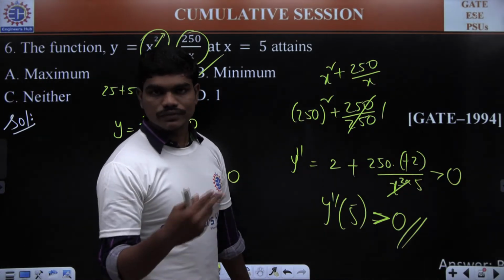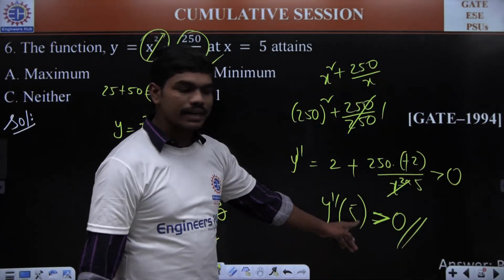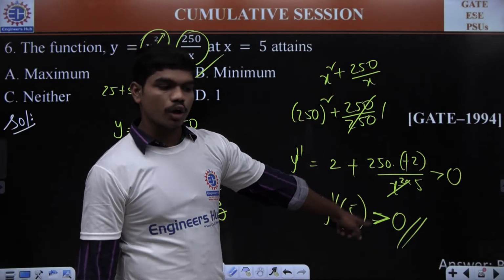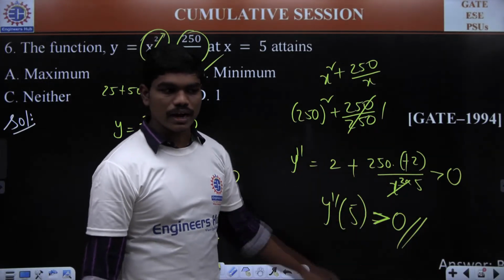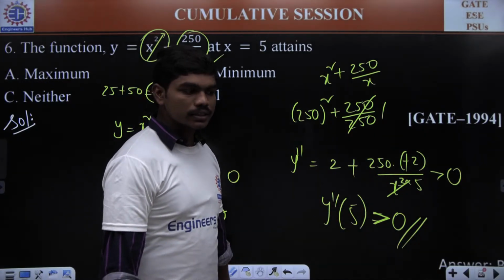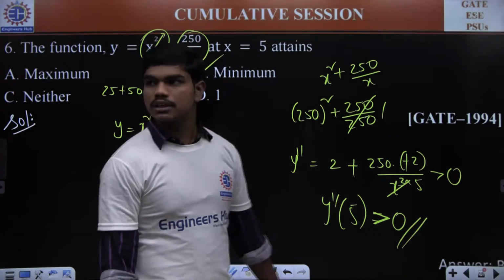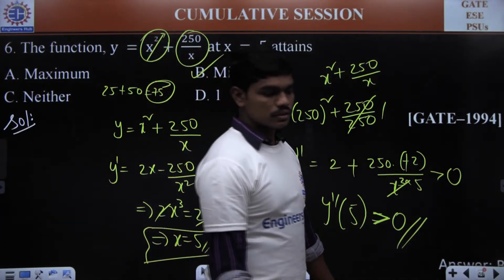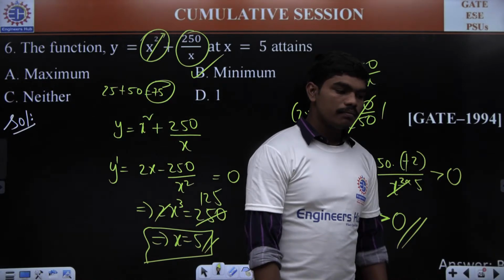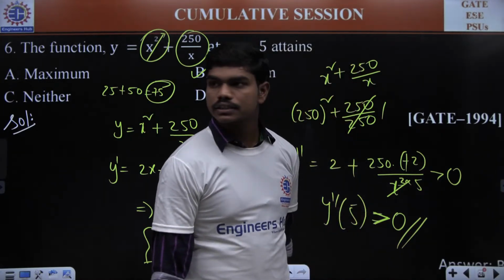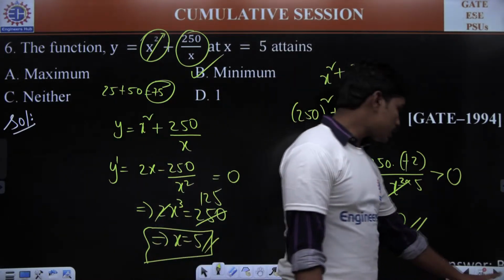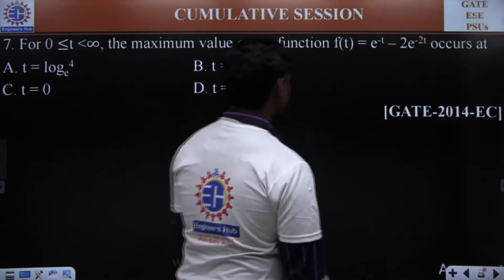In the comprehensive course, we have discussed why this second derivative at a stationary point has to be positive for the function to possess a minimum value. Can you all remember this from the basic comprehensive course? Please respond. Correct. You can recall the things. Good. Then let's go for the next question.